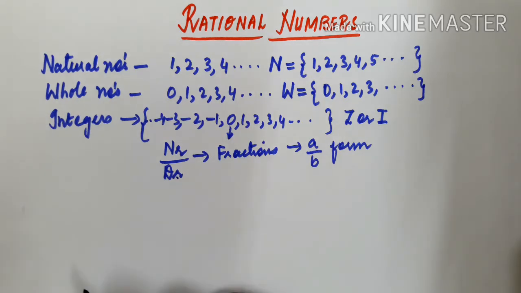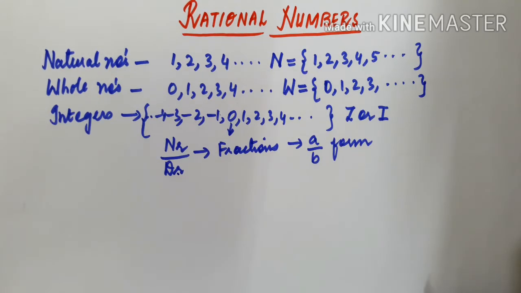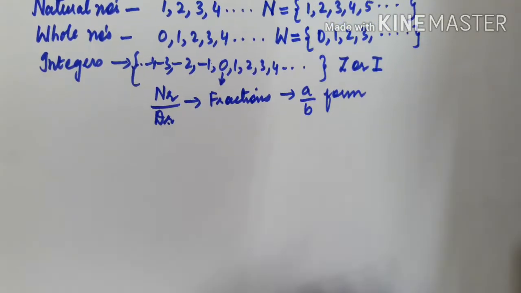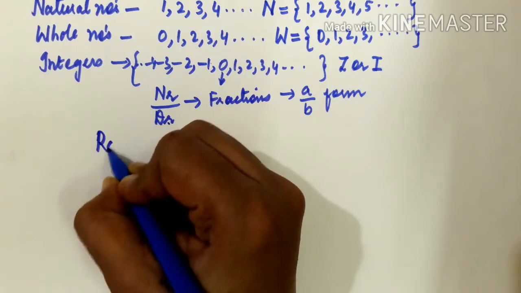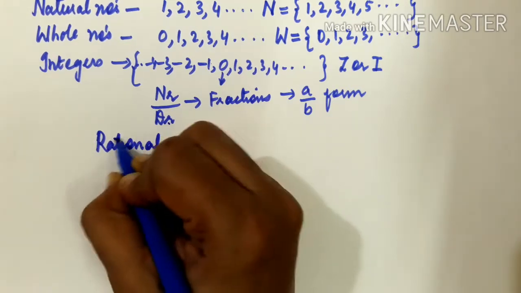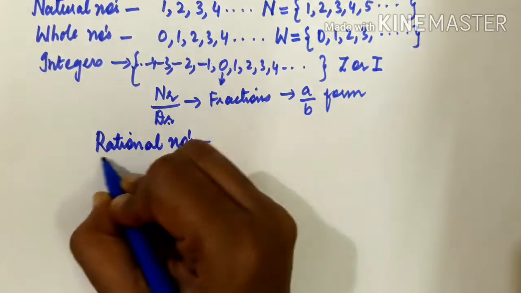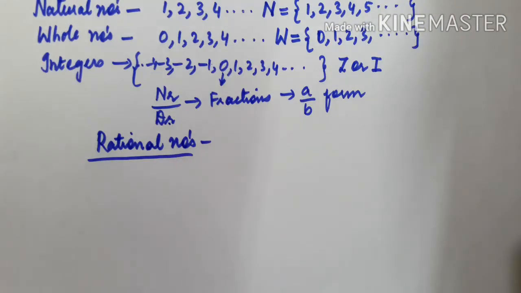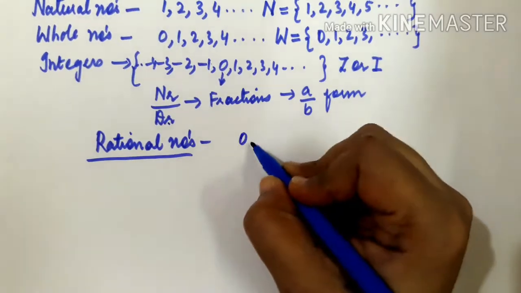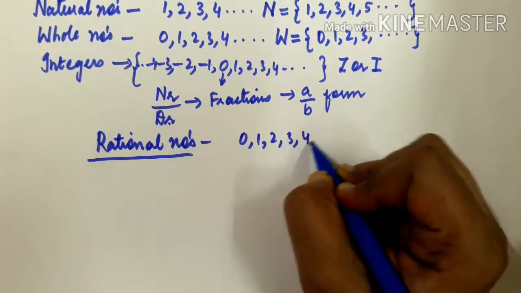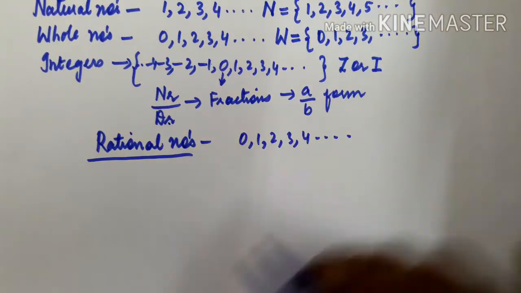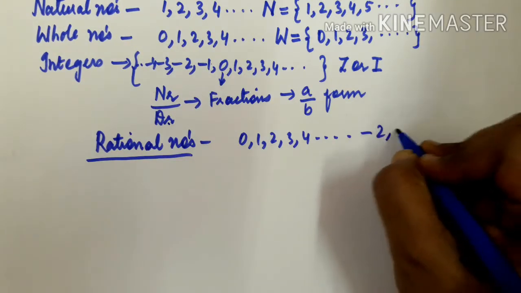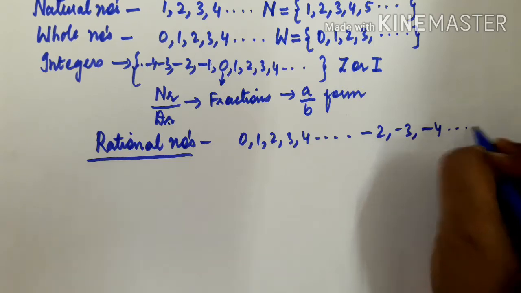Now we come to the rational numbers. Let us see the following numbers. Rational numbers. So what are rational numbers? Suppose I have 0 1 2 3 4 and so on, something like this, and also negatives, like in integers, -2 -3 -4 and so on.